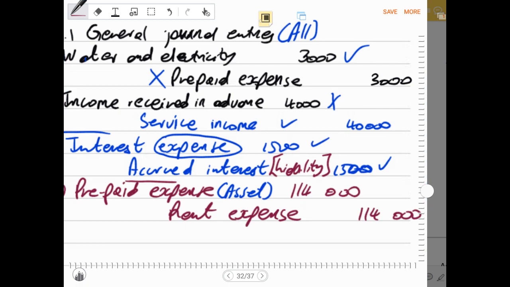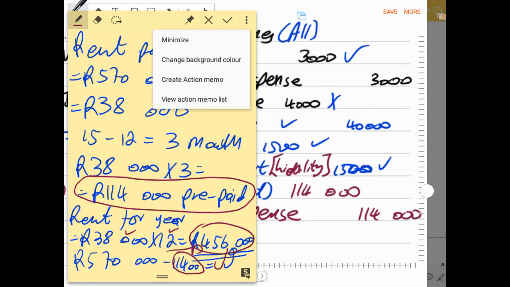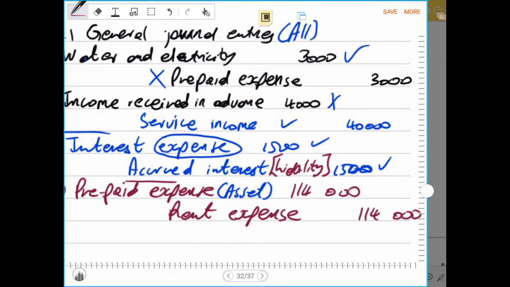I've already shown you that our rent for the year is supposed to be reduced by 114,000 so that it becomes 456,000, because our rent for 12 months is 38,000 times 12, which is 456,000. Therefore, the rent that is already recorded as 570,000 must be reduced by 114,000 to become 456,000 rands.